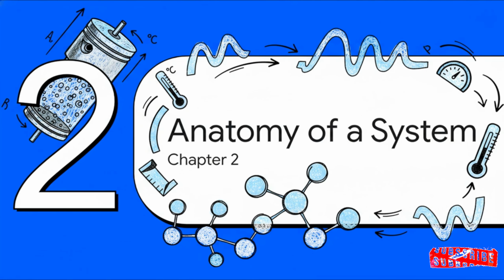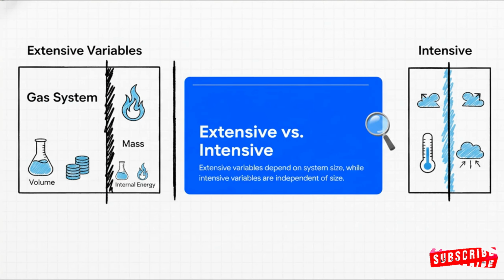Section 2, anatomy of a system. Okay, here is a quick mnemonic that is going to save you on test day. Listen to this. Intensive variables are independent of system size. Notice the N? Intensive, independent. If you cut a box of gas perfectly in half, the pressure and temperature inside those halves remain exactly identical. Extensive variables, however, depend entirely on scale. So if you cut that same box in half, the total volume, mass, and internal energy are literally sliced right in half along with it.